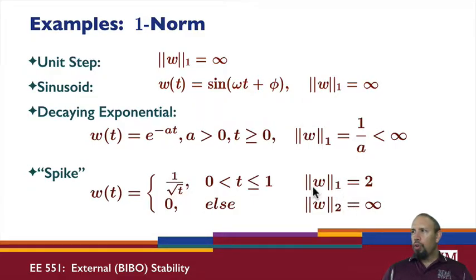I can go through and show that the one norm for this signal is 2, but the 2 norm, the energy in the signal, is infinite. So this signal has infinite energy, even though it has finite 1 norm. So the two norms are not the same.